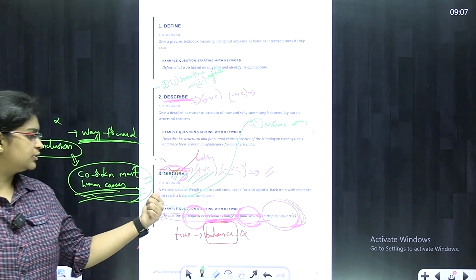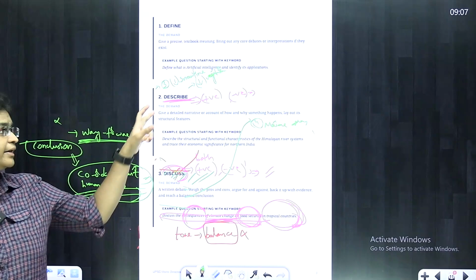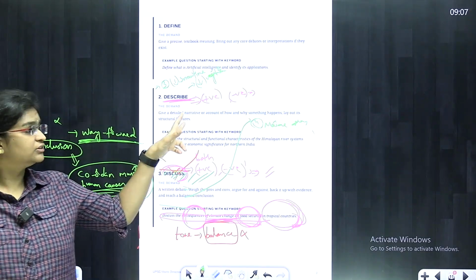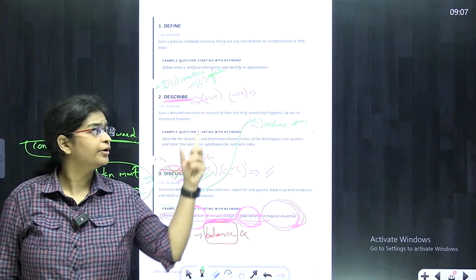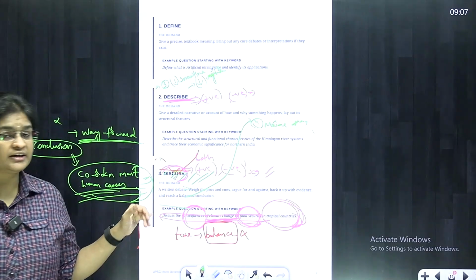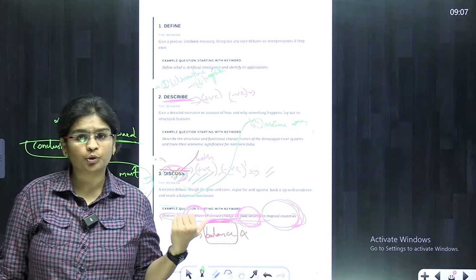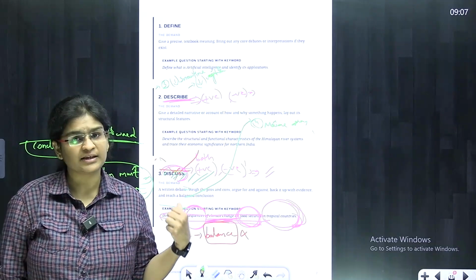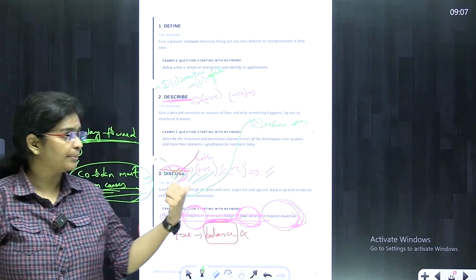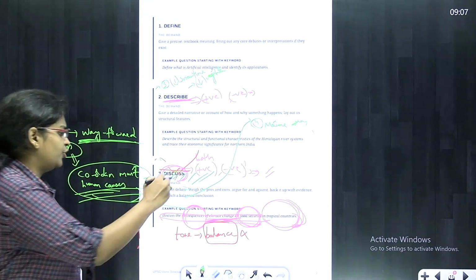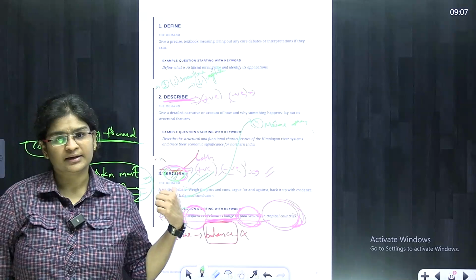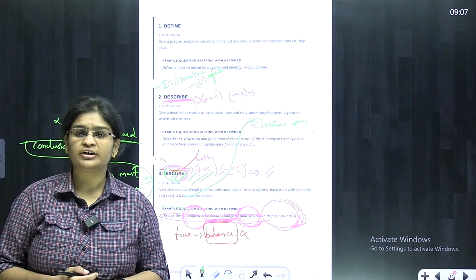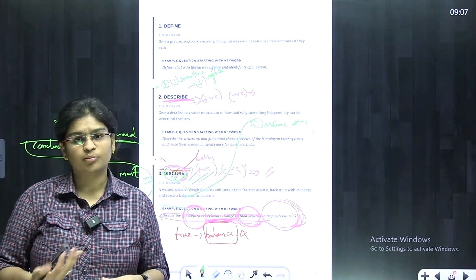So this is about the word called discuss. Remember, whenever the word describe has come, you must write either positive or negative, but should not write both, according to the question. But whenever the word discuss has come, you must write both positives and negatives, which have equal criteria or equal mark scoring capability with the discuss keyword. This is what you need to understand from this keyword called discuss. In tomorrow's class, we will discuss one more keyword or directive.